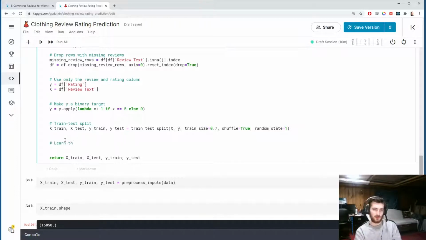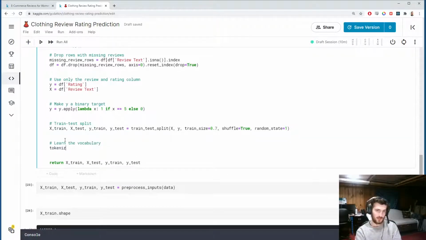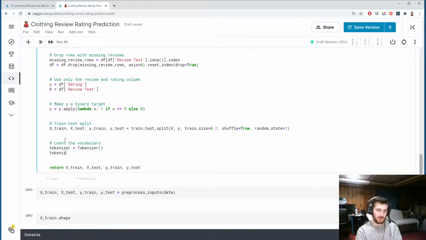So we're going to learn the vocabulary. Let's create a tokenizer object. This is a Tokenizer from keras.preprocessing.text. And we're going to fit the tokenizer just to the train set. So we call fit_on_texts, and we pass in xtrain, which is just the reviews from the train set.